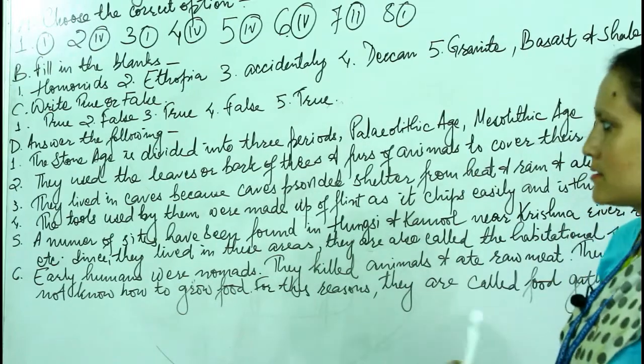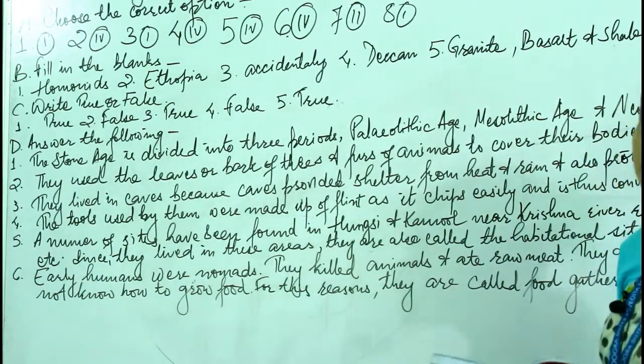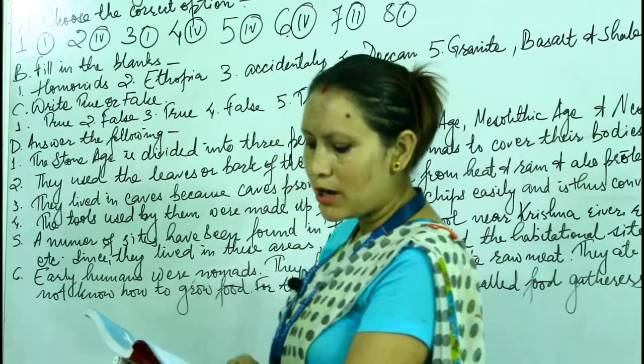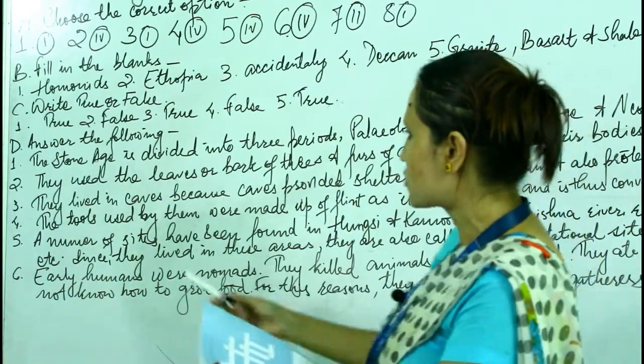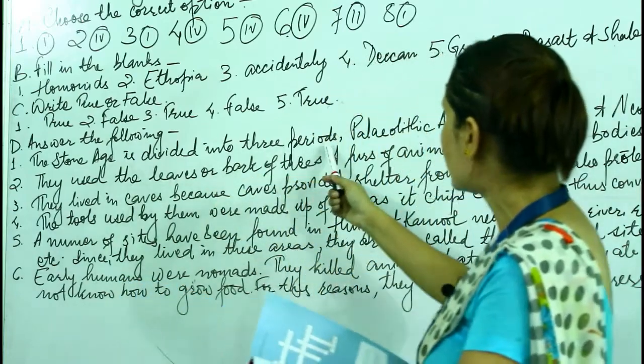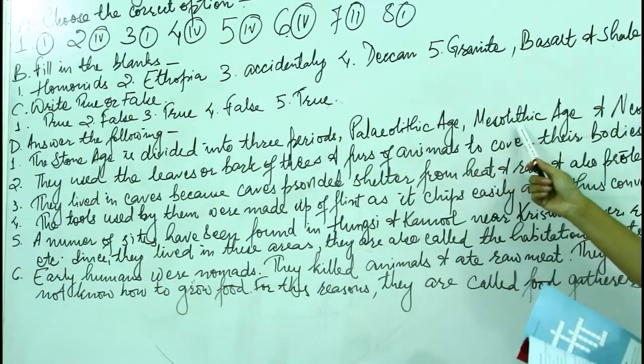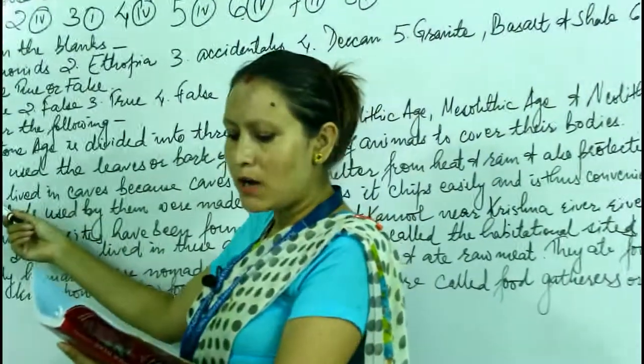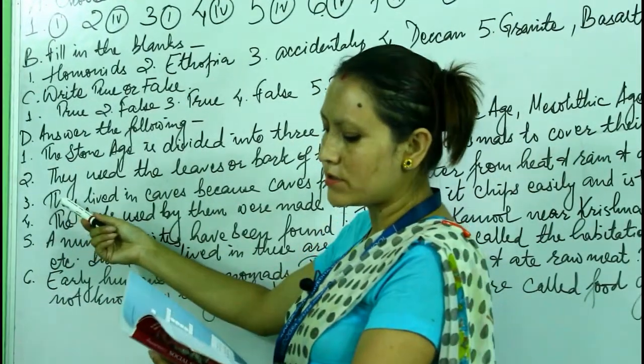Now the short answers. You can write the answers from the books in your own sentence also. Number 1, into how many periods is the Stone Age divided? Stone Age is divided into 3 periods: Paleolithic age, Mesolithic age and Neolithic age. Number 2, how did early humans cover their bodies?